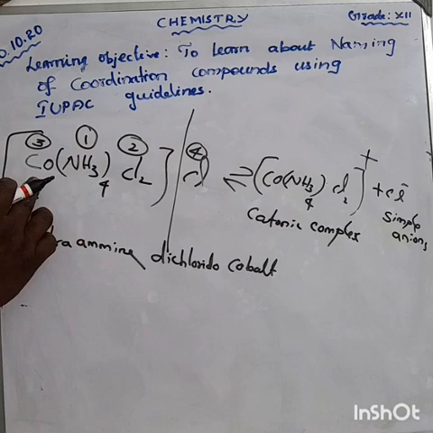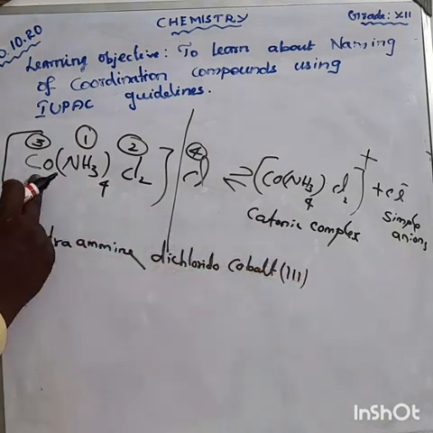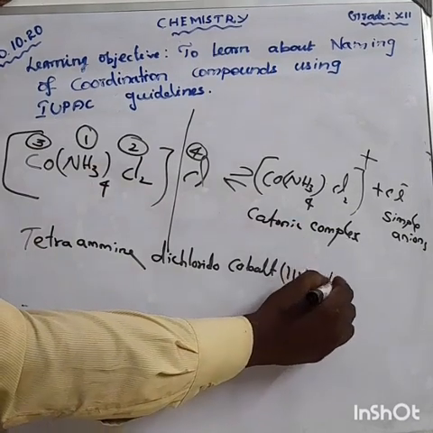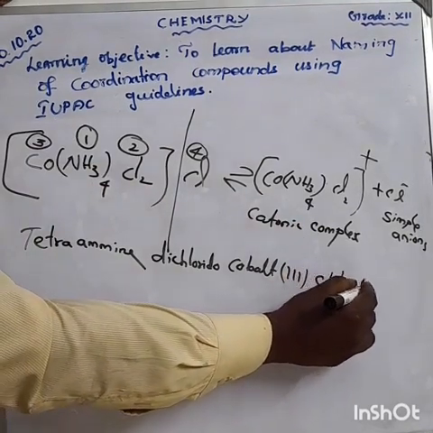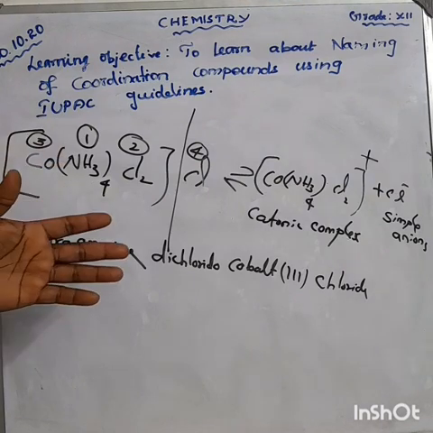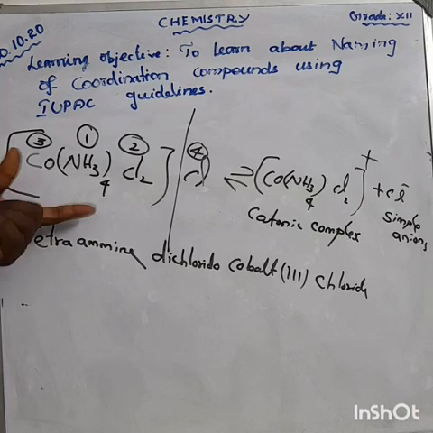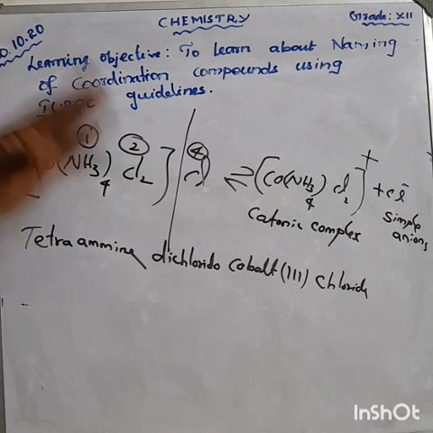The oxidation state for cobalt is 3. Cobalt(III) chloride. Can you write it? Only if you watched the previous video can you say the name, because there are rules.